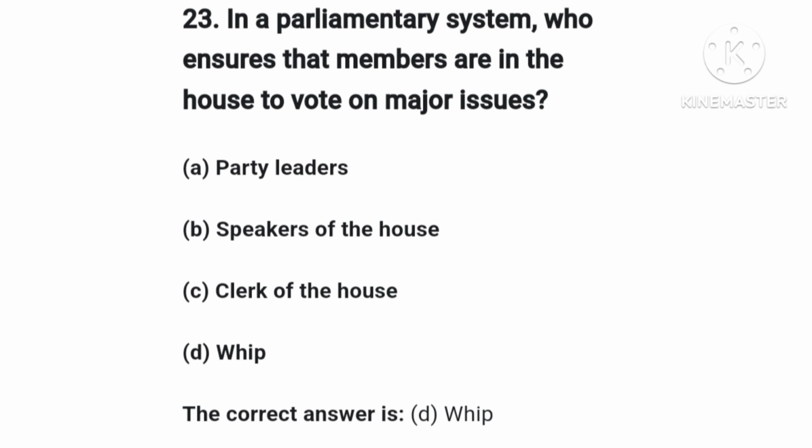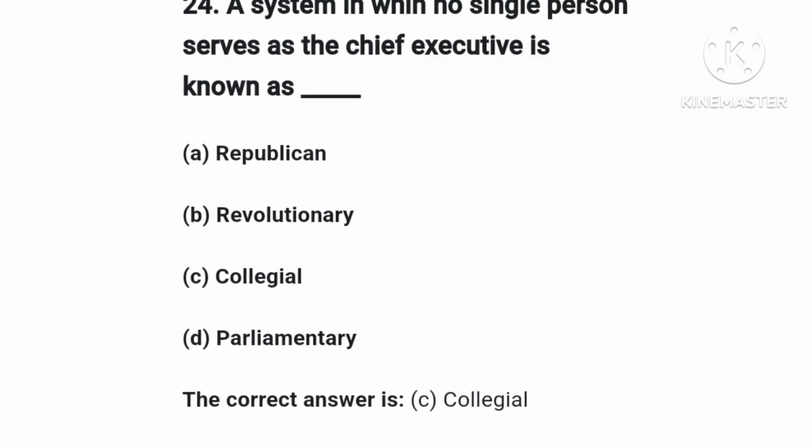Option D, Chief Whip. The right answer is Whip or Chief Whip, option D, Whip. Next question is question number 24.